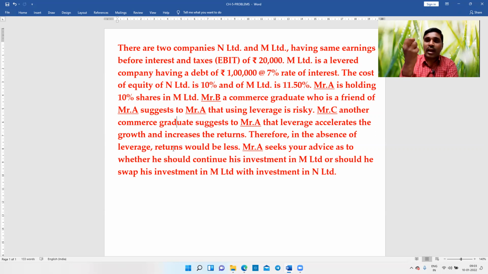For that dilemma, whether I should use the leverage or I should not use the leverage, and if so, how, the dilemma will be resolved in that problem. Therefore, Mr. A seeks your advice as to whether he should continue his investment in M Limited or should he swap his investment in M Limited with investment in N Limited.